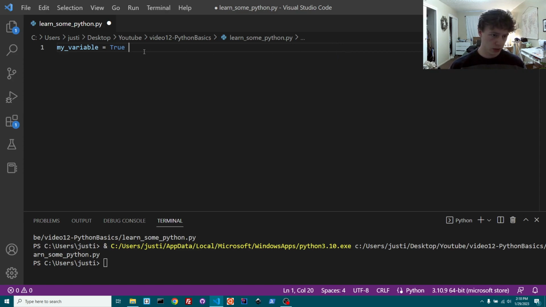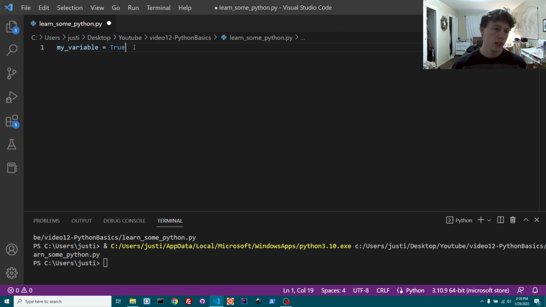And again, True and False in Python are capitalized, and those are your Boolean values. So essentially I can make it equal any of those and it just automatically knows what the value is, so I don't have to say int, or for this one boolean. That's what you do in most languages, where you'd say bool and then the variable, but you don't have to do that in Python.